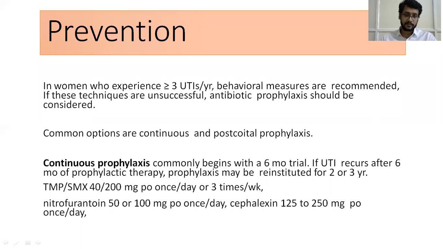If UTI recurs after 6 months of prophylactic therapy, prophylaxis may be reinstituted for 2 to 3 years with trimethoprim-sulfamethoxazole orally once daily or 3 times a week. Or you can start the patient on nitrofurantoin 50 or 100 mg once daily, or cephalexin 125 to 250 mg once daily based on the body weight.